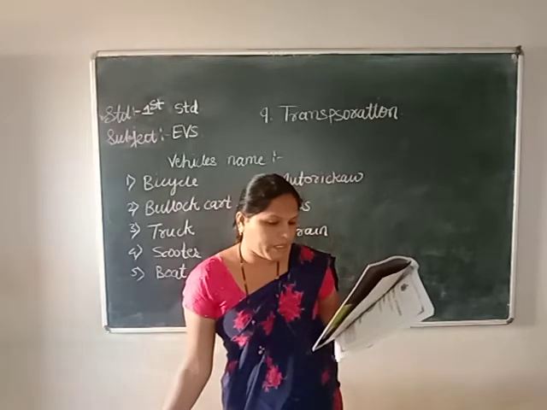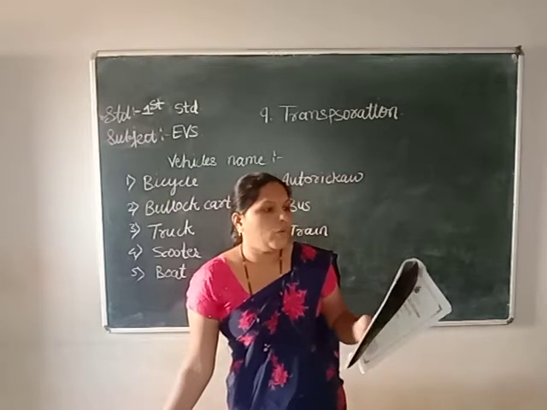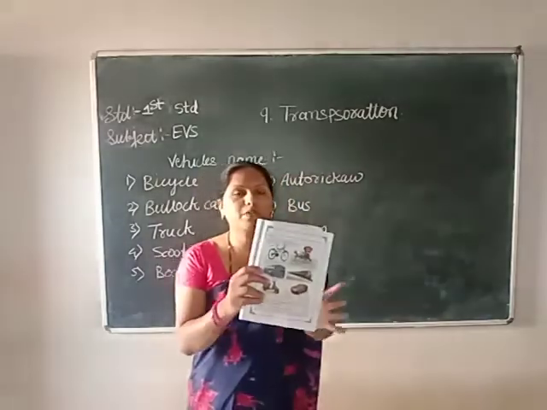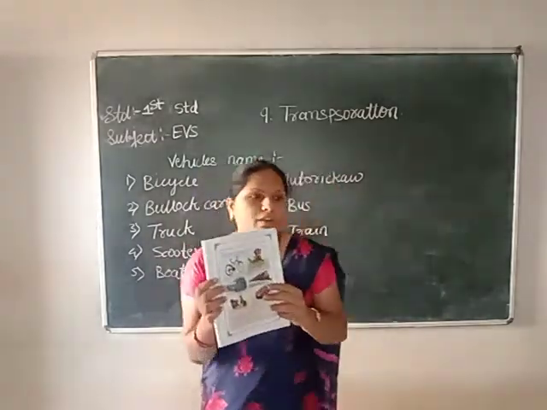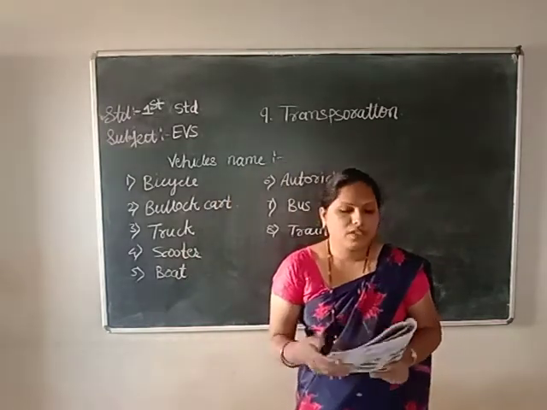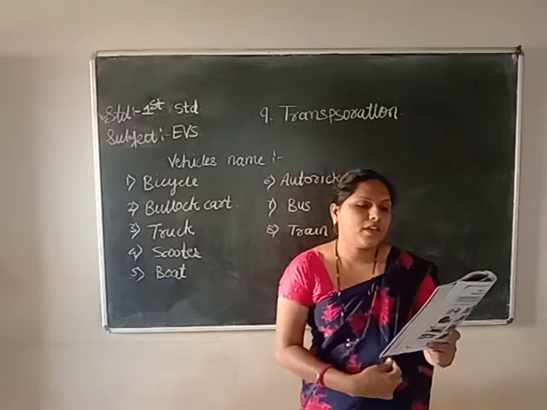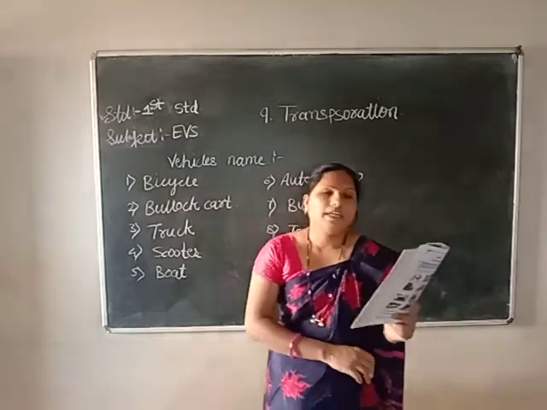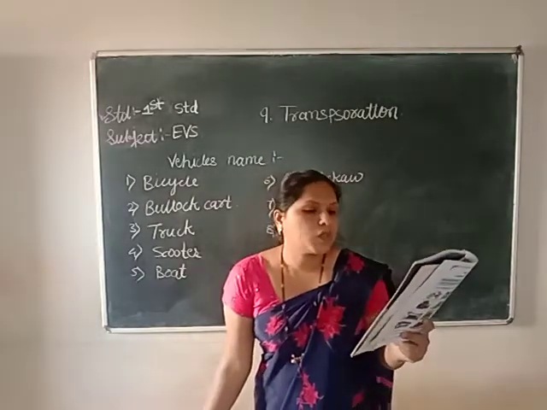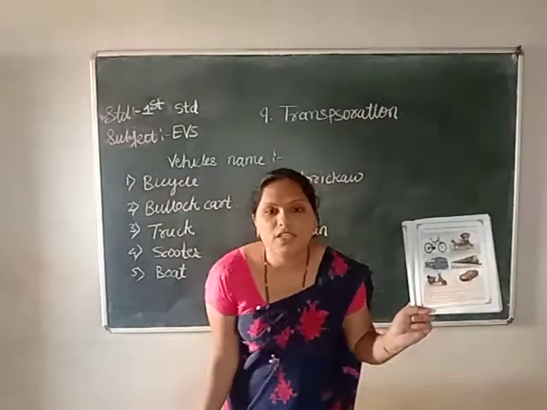Turn to the next page, page number 56. Look at this picture. Which is your favorite vehicle and why? There are 6 pictures shown. You have to write the name of your favorite vehicle. First one is a bicycle. Second one is a horse cart, which we also call a tanga. Next are bus, train, scooter and car. Which is your favorite, children?